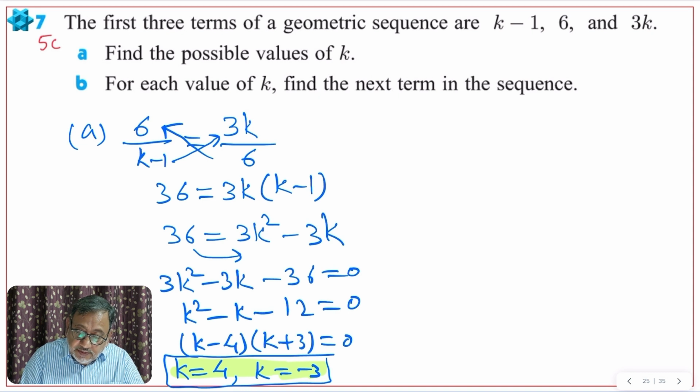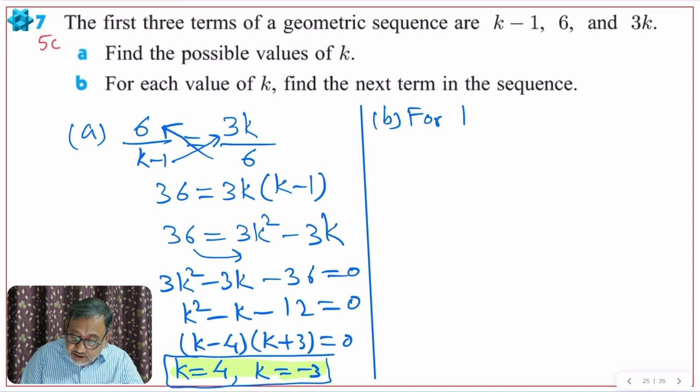Now the second part says, B part, for each value of k find the next term. Only the next term we have to find. So I will choose k is equal to negative 3 first.